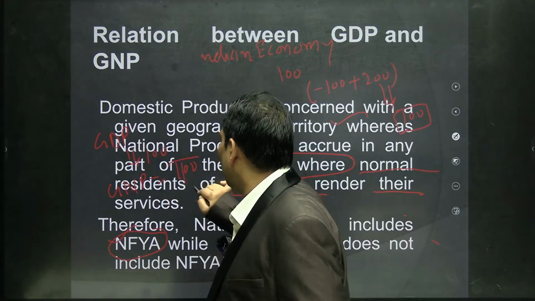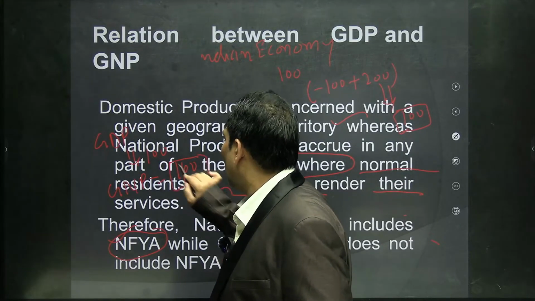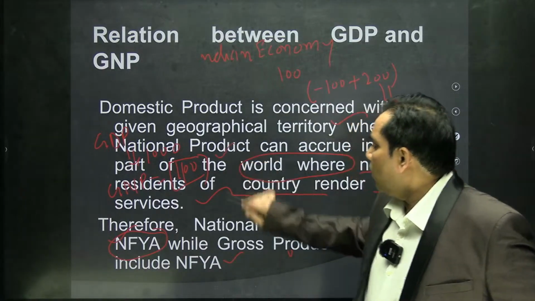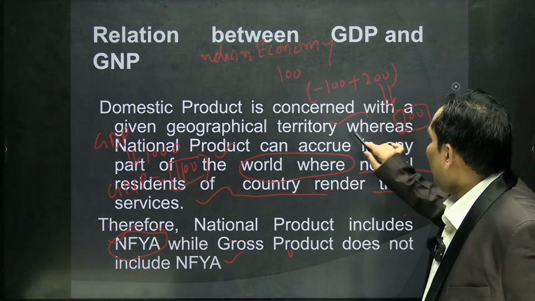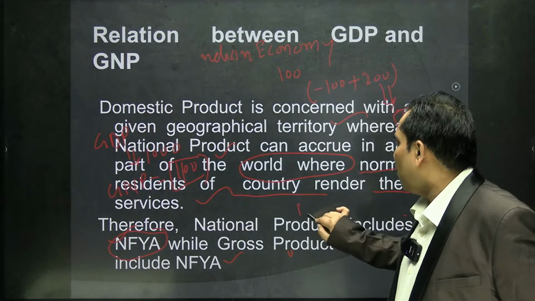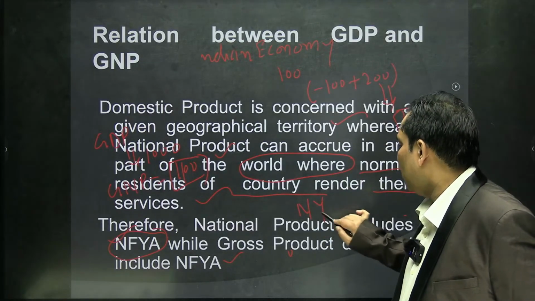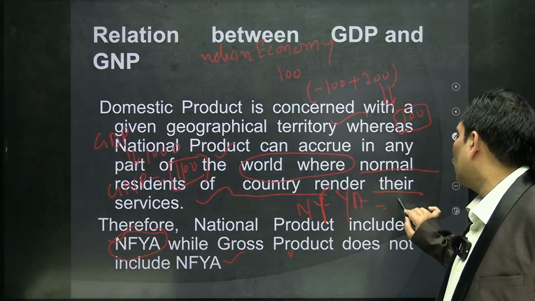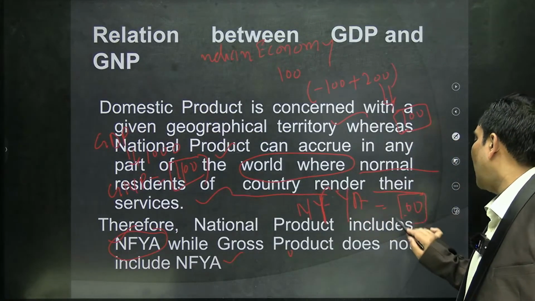And this 1100, because the net factor income from abroad was positive and it was 100 units.